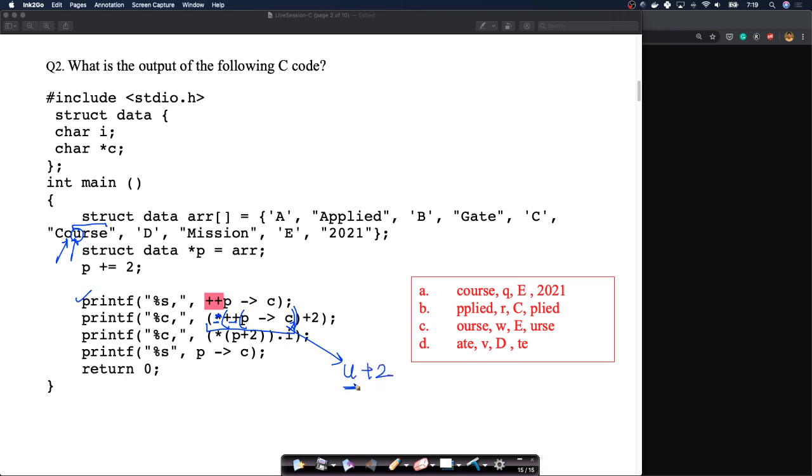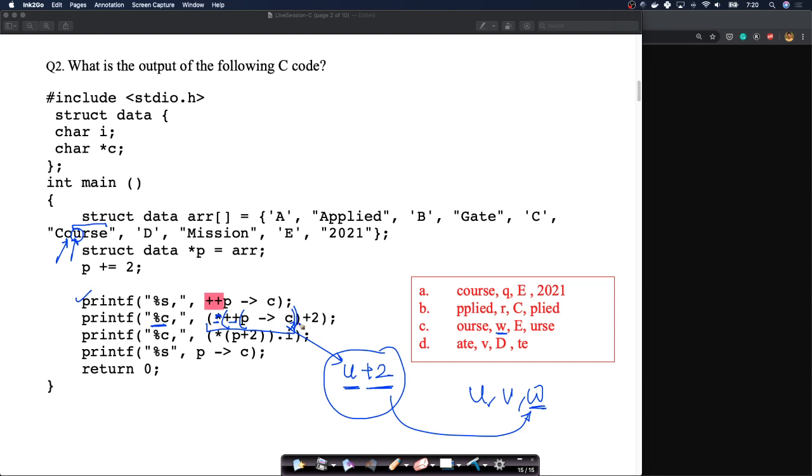Now U is a character. Characters in C can be interpreted as ASCII values, and via ASCII you can interpret them as integers. When you do U plus 2, after U in the alphabet you have U, V, W. So you get W, because you are printing the character equivalent. U plus 2 is equal to W, so it will print W.